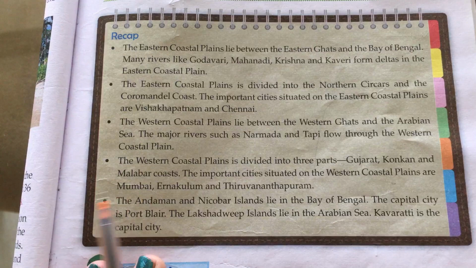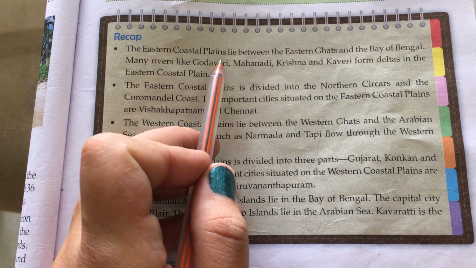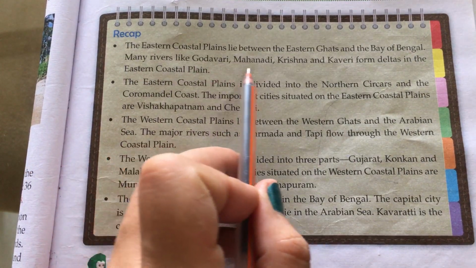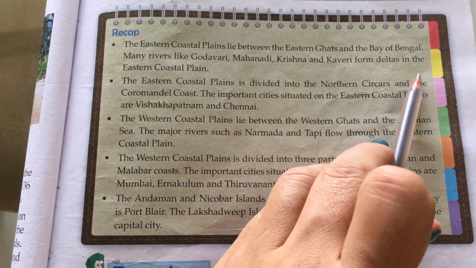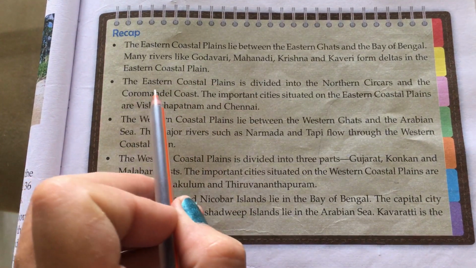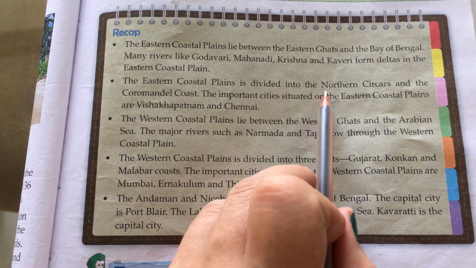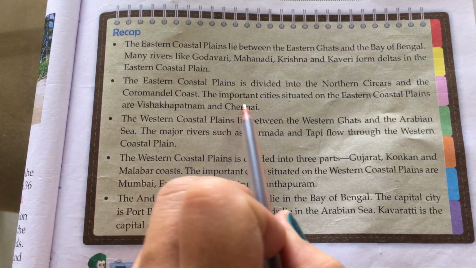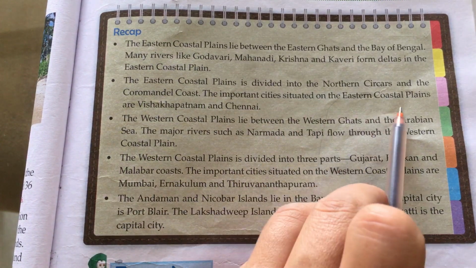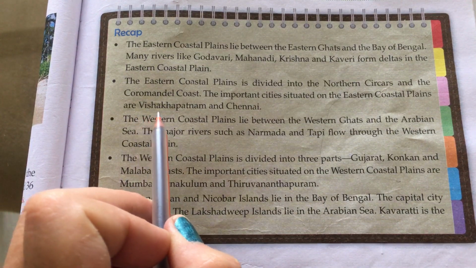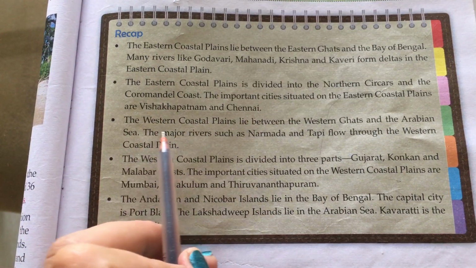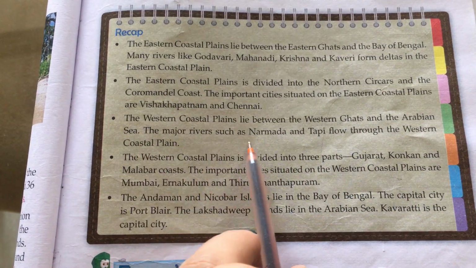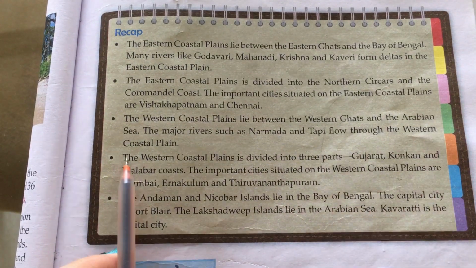Now recap. The eastern coastal plains lie between the Eastern Ghats and the Bay of Bengal. Many rivers like Godavari, Mahanadi, Krishna and Kaveri form deltas in the eastern coastal plains. The eastern coastal plains is divided into the Northern Circars and the Coromandel coast. The important cities situated on the eastern coastal plains are Visakhapatnam and Chennai. The western coastal plains lie between the Western Ghats and the Arabian Sea. The major rivers such as Narmada and Tapi flow through the western coastal plains.